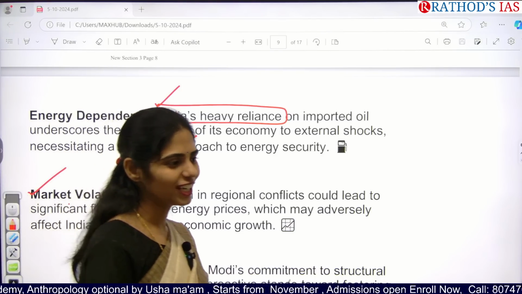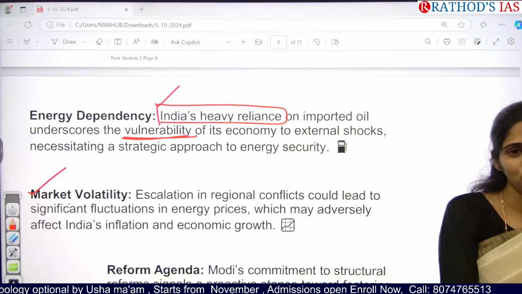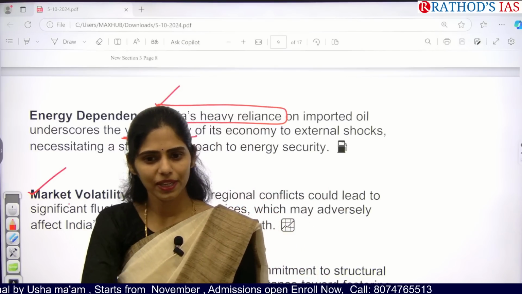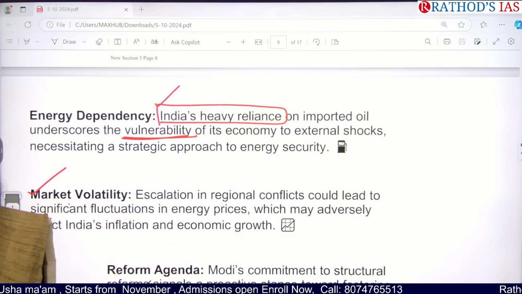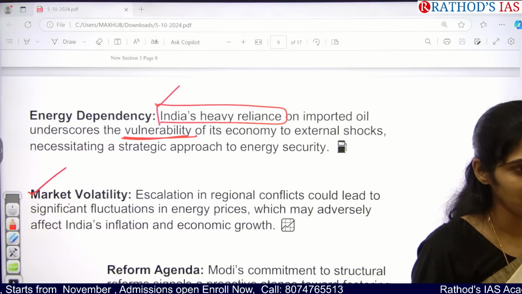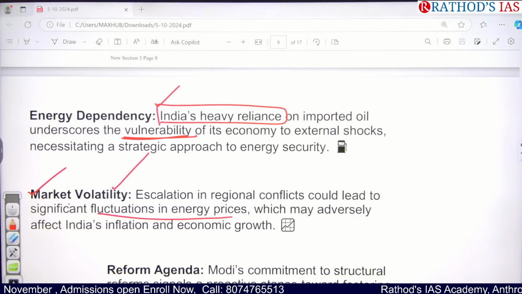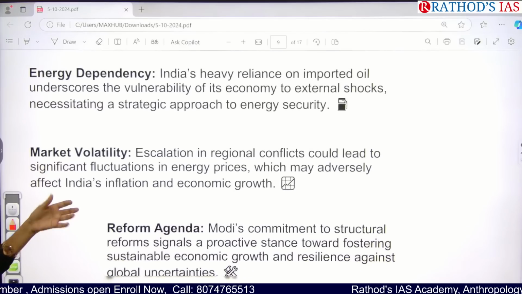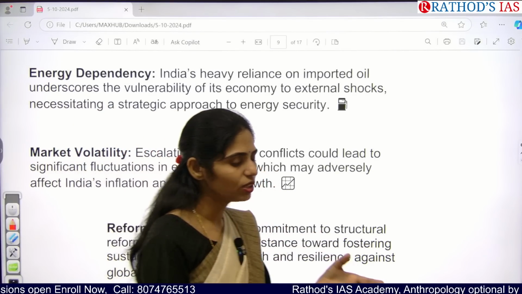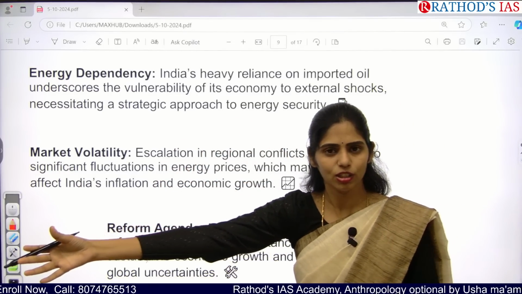So if we place an order with those OPEC countries to import this much oil, and if the price is less, then the price of petrol will be less in India. That is an important reason why petrol prices change every day. Okay, so there is high market volatility in energy price fluctuations. It will obviously affect India's inflation, because if we are producing goods in a village, we have to take them from that village to some markets.